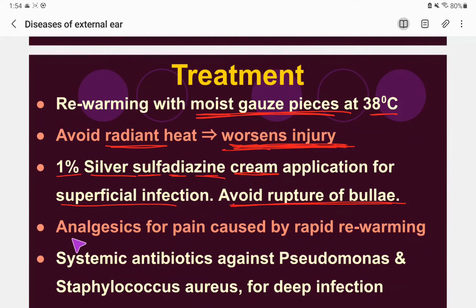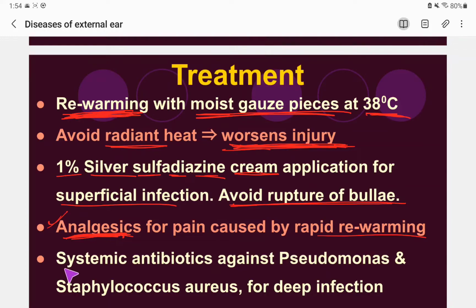And analgesic, so the person will be in intense pain, all right. The patient will feel very much pain in the ear. So, rapid rewarming: while we are rewarming at 38 degrees Celsius, the patient will feel pain, so we have to give him an analgesic for that, like paracetamol, ibuprofen, or any type of NSAIDs.